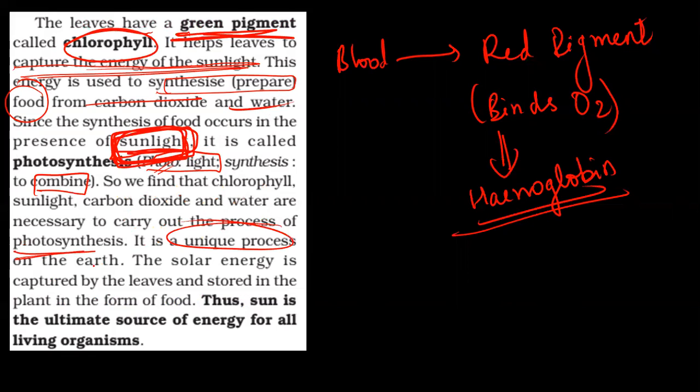Now, it's a unique process on Earth. It is unique because we are using so many raw materials available to the plants, in the presence of a pigment, to produce food, which in turn everyone uses to survive. This also can be asked: photosynthesis is a unique process, justify. So the solar energy is captured by leaves and stored in plants in the form of food. Solar energy is converted to chemical energy and stored as food. Thus, the sun is the ultimate source of energy for all living organisms.